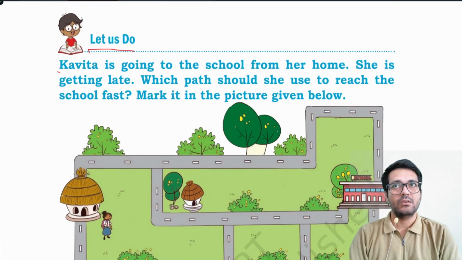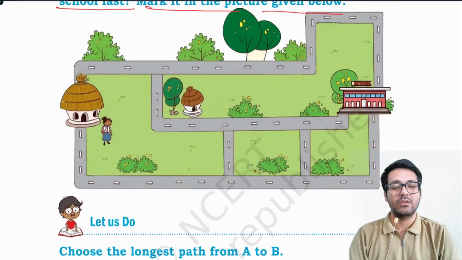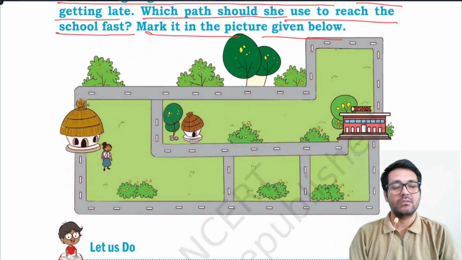Let us do. Kavita is going to the school from her home. She is getting late. Which path should she use to reach the school fast? Mark it with the picture given below. If Kavita assumes the first path like this, then you have to measure the length. You can use thread and put the thread along this blue line, and then take another thread and put another thread along this red line.